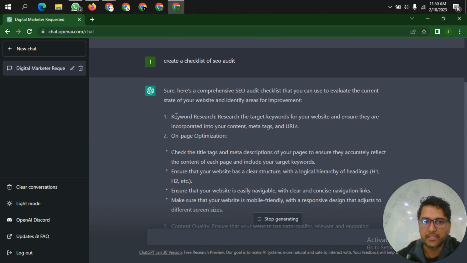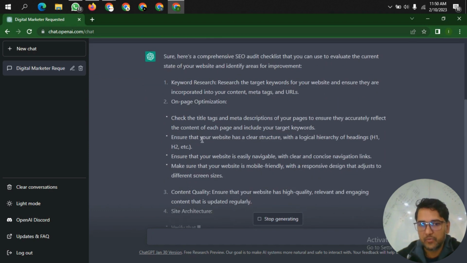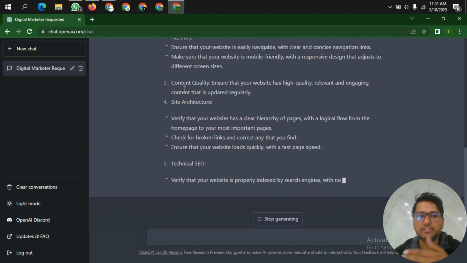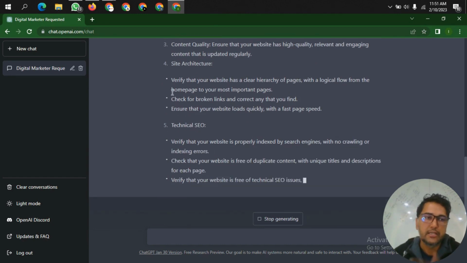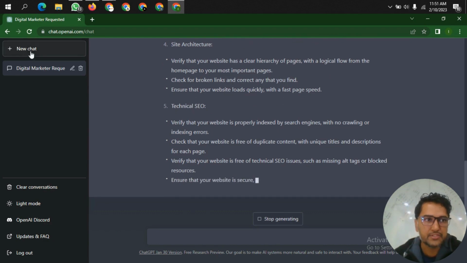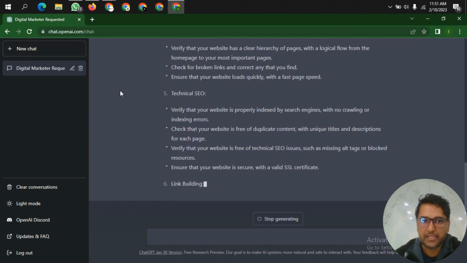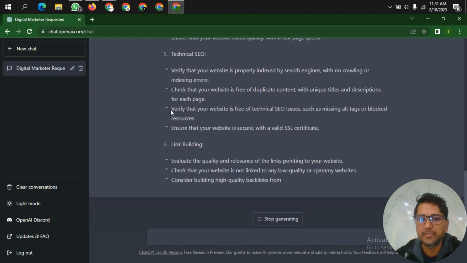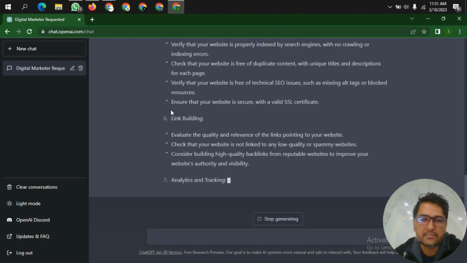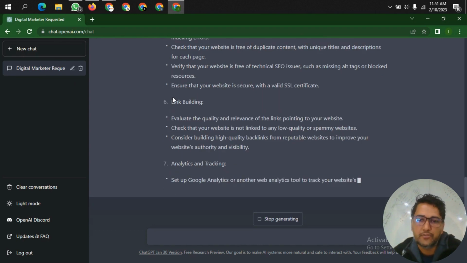For example, if I ask something about these points, like what is keyword research, explain thoroughly or briefly, and it will explain accordingly. So you can just ask another thing, another thing, and you can just create chat after chat. So here you see the new chat option. In one chat, I'm going to ask it to act as a digital marketer. In another chat, I'm going to ask it to act as a developer, and it will write code for us.